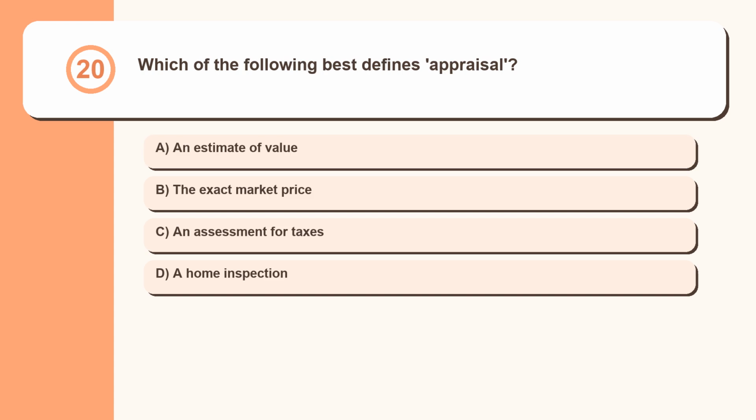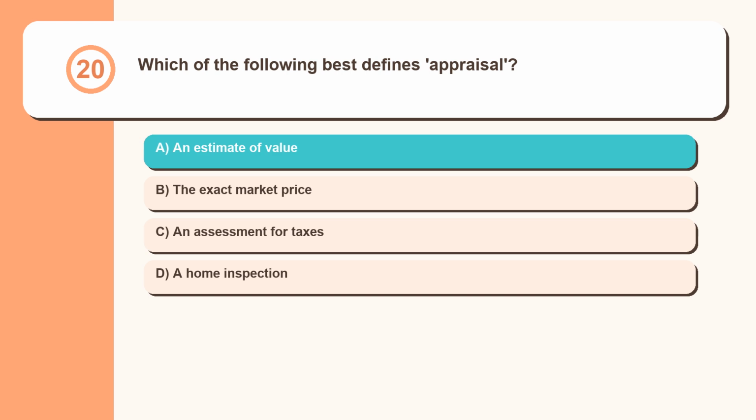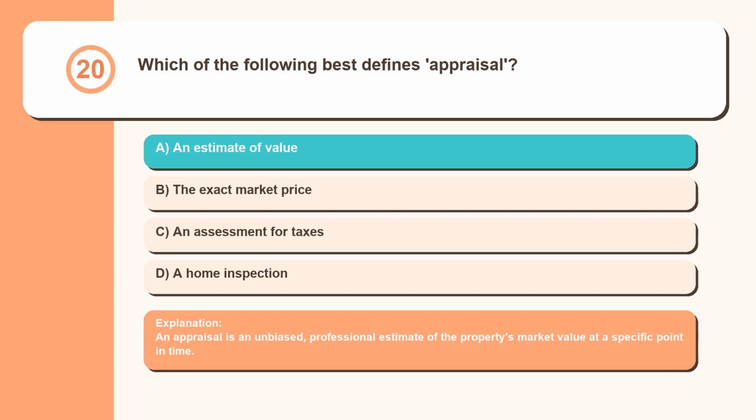Question 20. Which of the following best defines appraisal? An estimate of value, the exact market price, an assessment for taxes, a home inspection. An appraisal is an unbiased, professional estimate of the property's market value at a specific point in time.